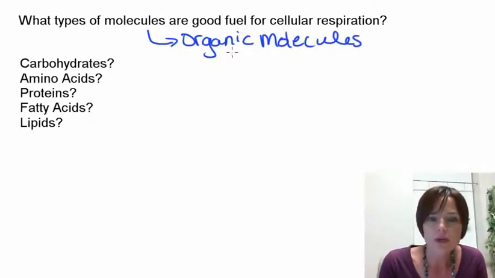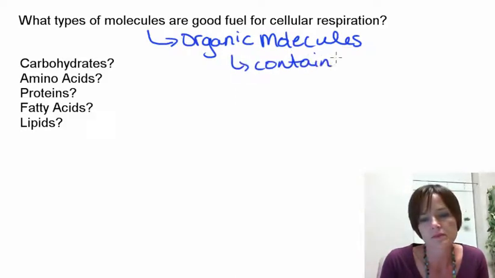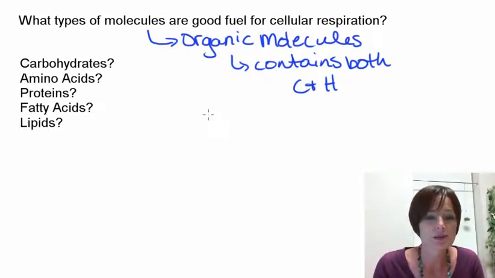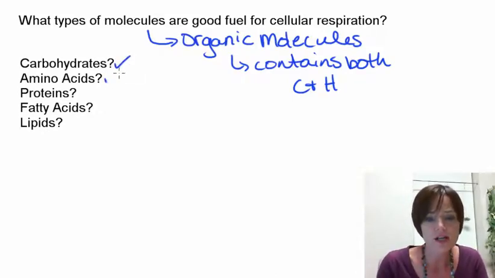And if we think about what an organic molecule is, this is really a molecule that contains both carbon and hydrogen. So if we have both of those together, we're going to have a very good fuel source. And really, the more carbon that we have connected to hydrogen, the even better the food source is going to be. So if we look at these molecules that are listed here, which is a lot of the molecules that we looked at in chapter 3, carbohydrates, amino acids, proteins, fatty acids, lipids in general, all of those are going to be good food sources that we can use. So yes, all of these are good.